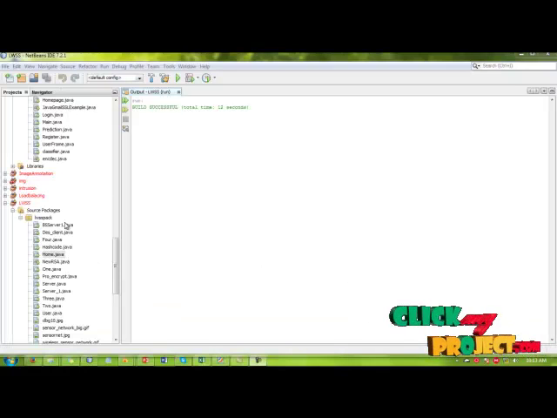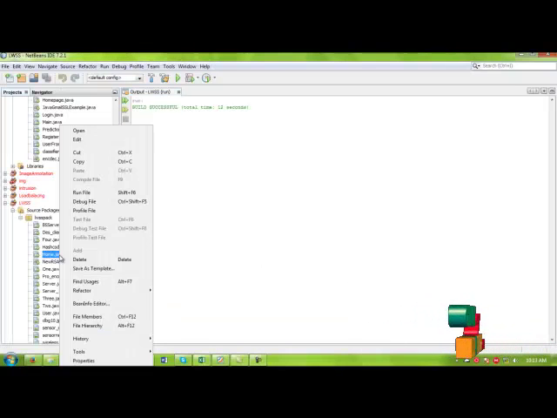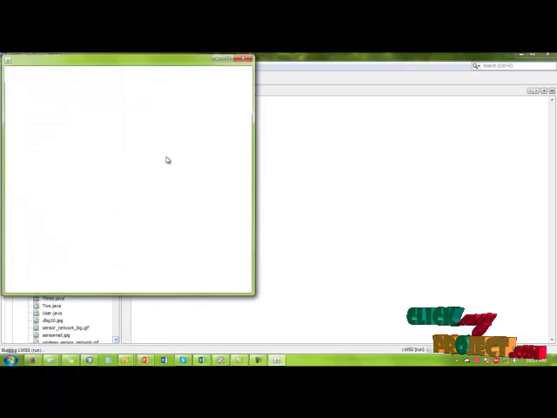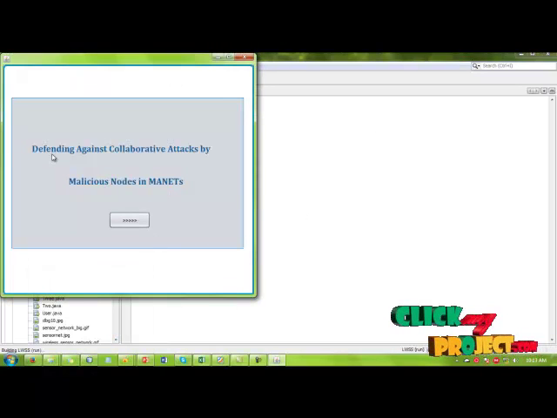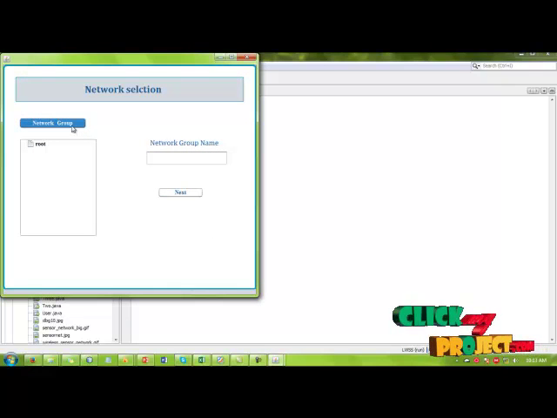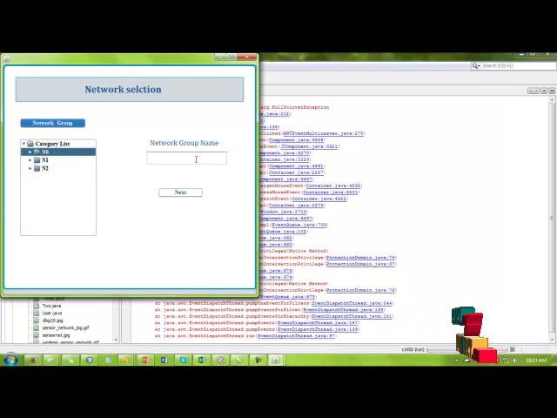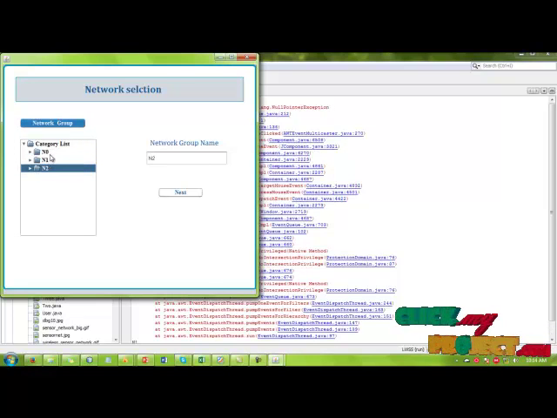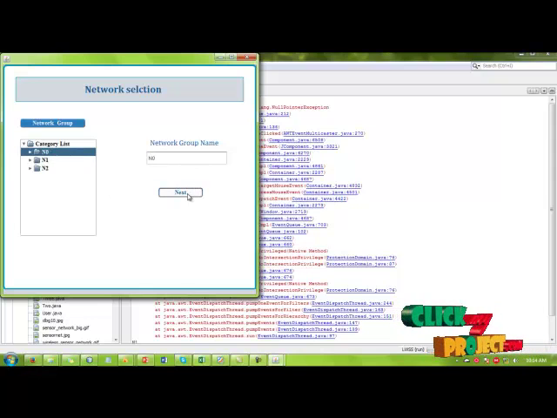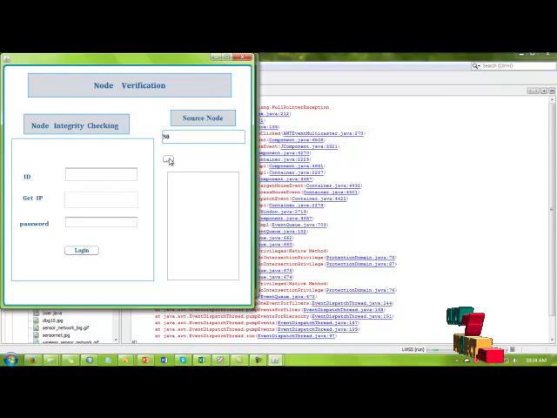Let's start our demo. First of all, click homepage.java and right click, run file. Here our project title is Defending Against Collaborative Attacks by Malicious Node in MANET. Click that button. First of all, initially we are going to create a network. Here we are creating three types of networks, N0, N1, N2. If we choose N1, it means N1, N2, N3. Here we are choosing N0. After that, click here to verify.